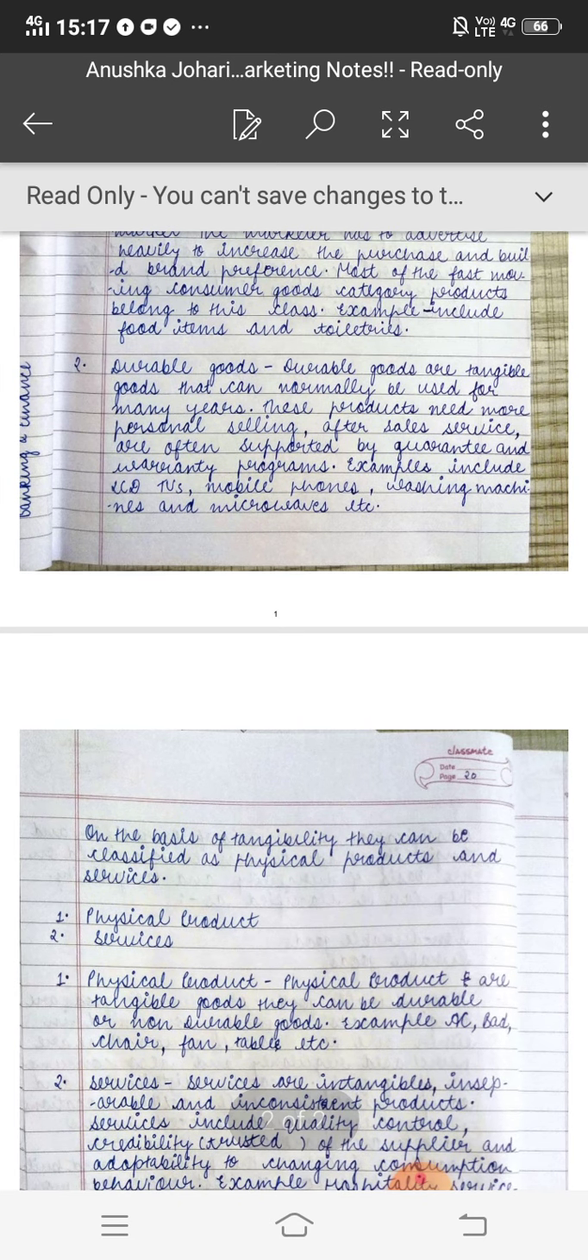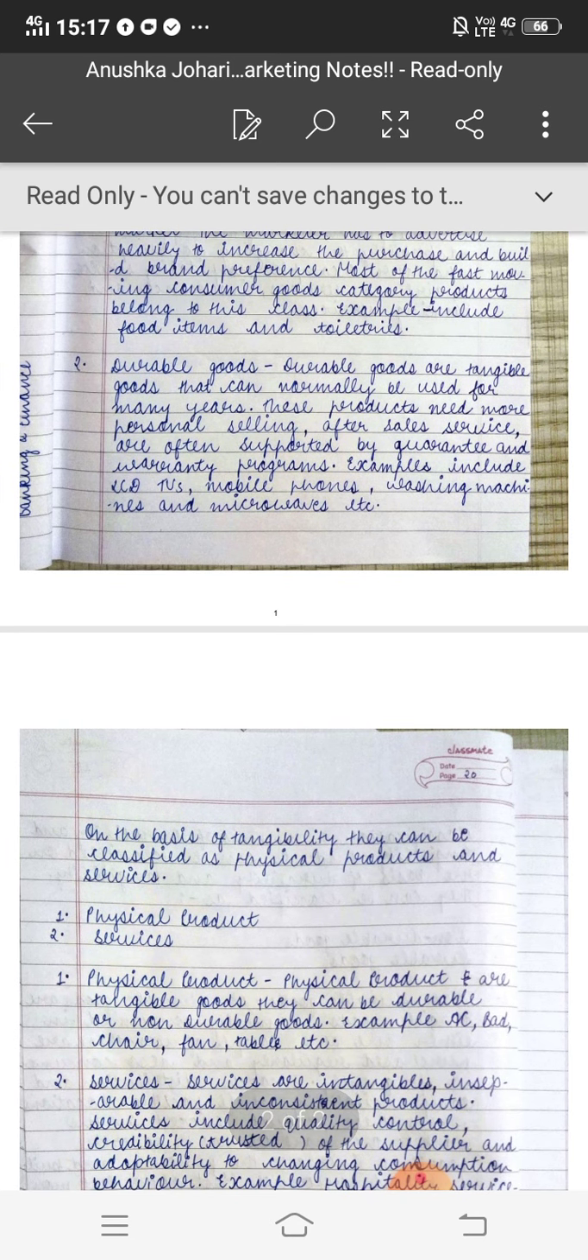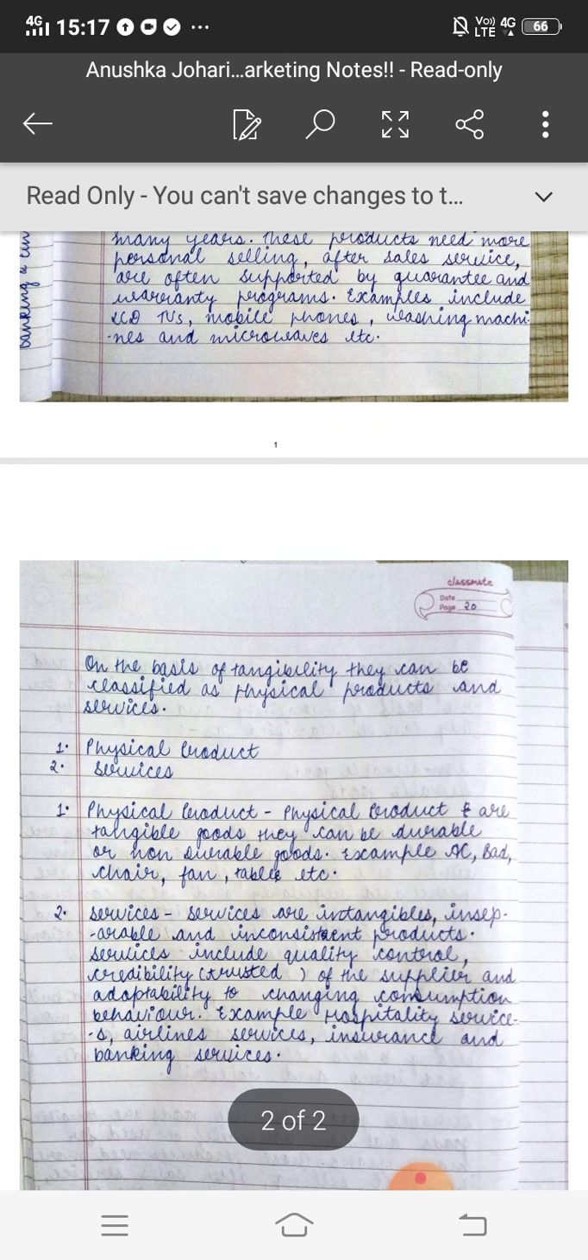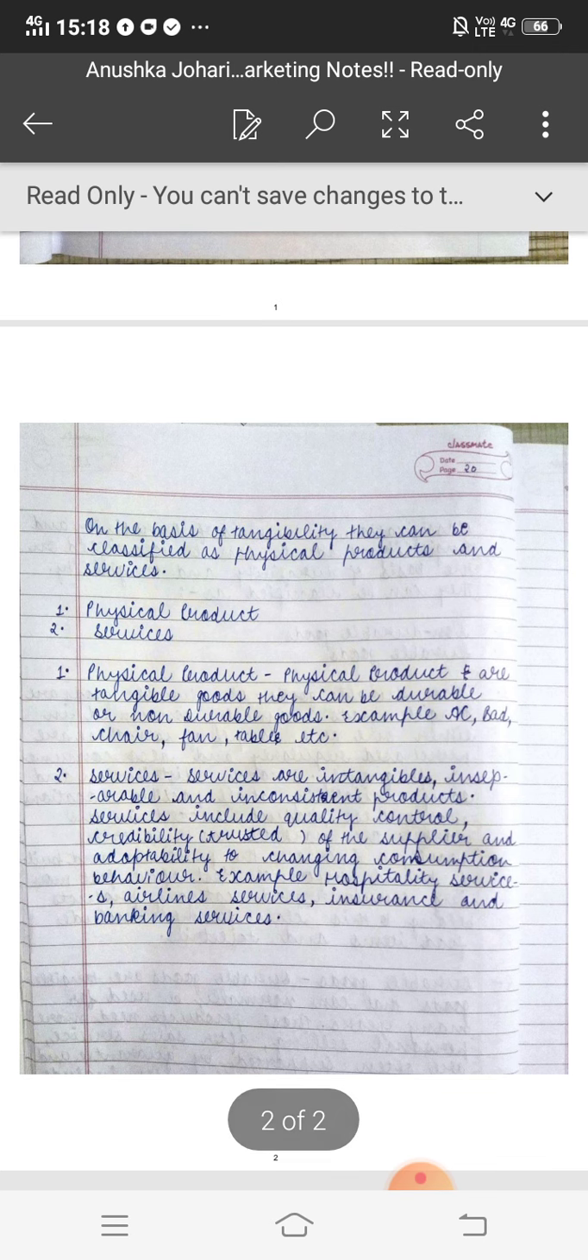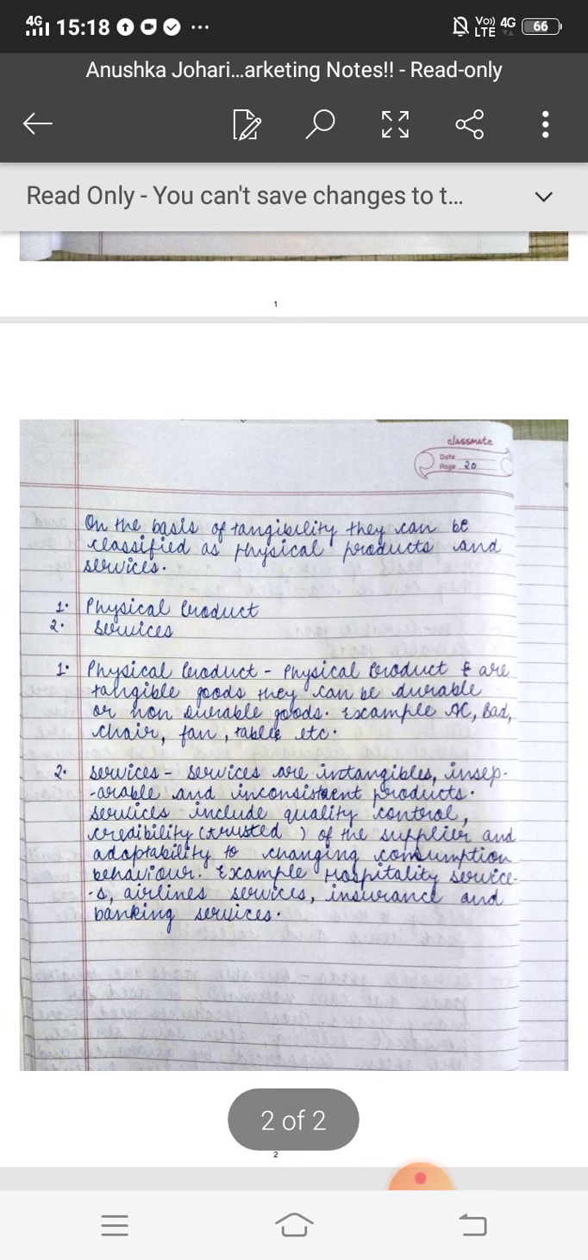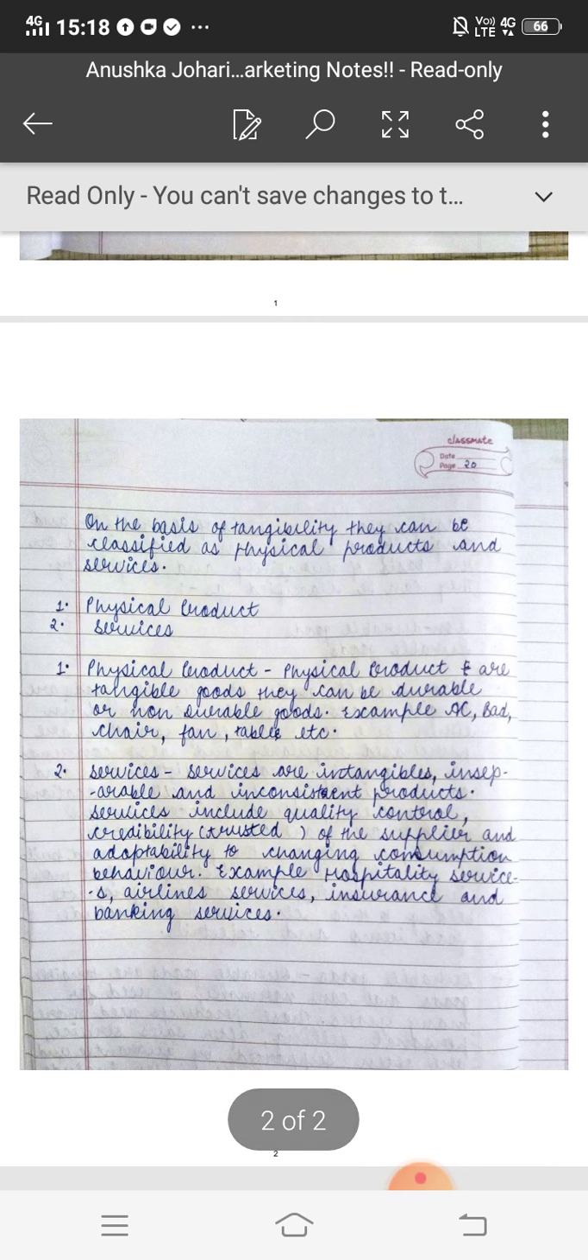Next is, on the basis of tangibility, goods can be classified as physical products and services. First is physical products, second is services. Physical product means the products which are tangible. They can be durable or non-durable goods. Examples can be AC,